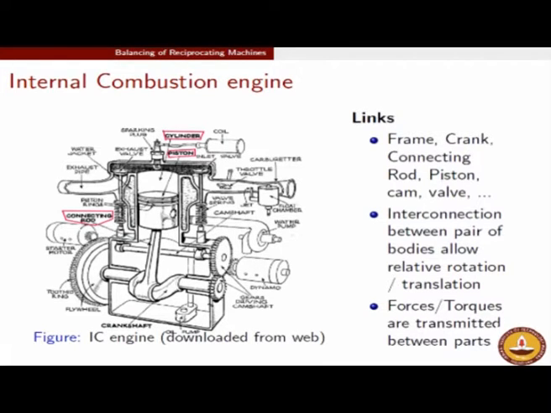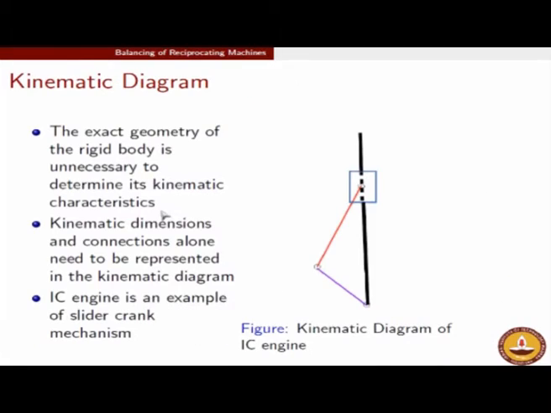These may be very important parameters in the total design of your engine, but as far as the kinematics of this engine goes, they are not relevant, and therefore we wish to filter out all this irrelevant information and carefully look at only the things which are relevant. So, we can draw a skeleton diagram in that form.